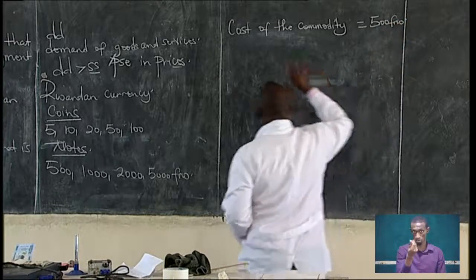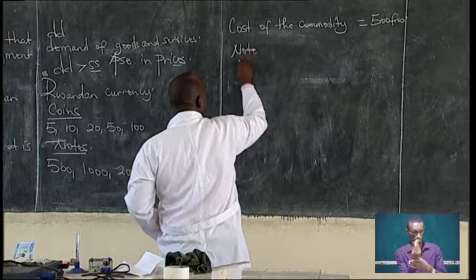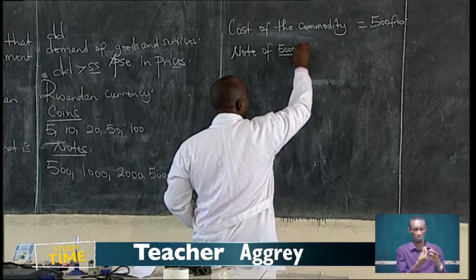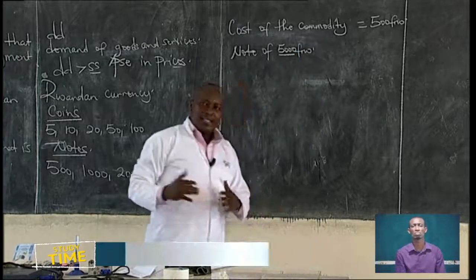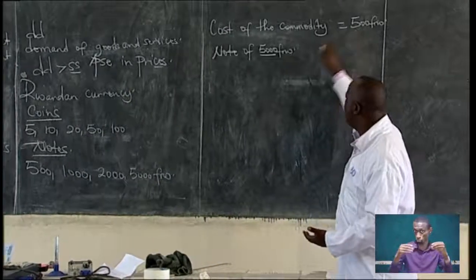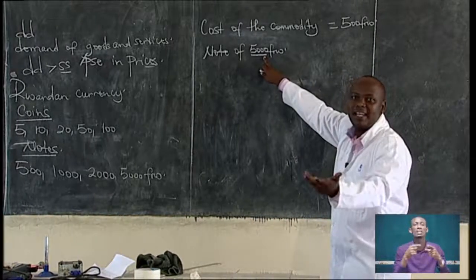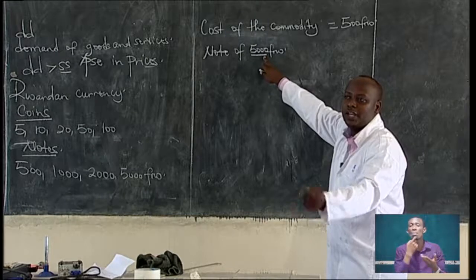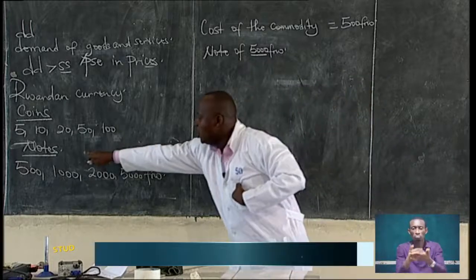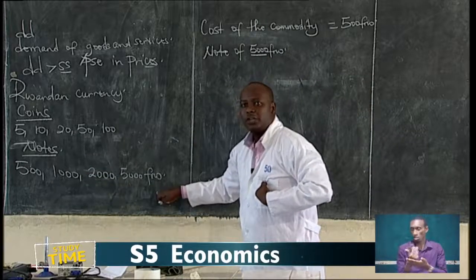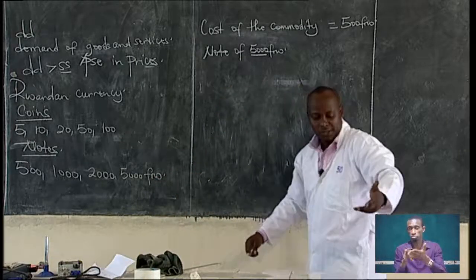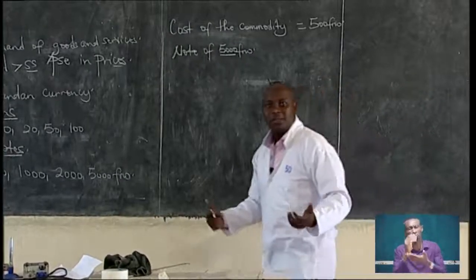The price is 500 francs, and I have a note of 5,000 francs. If money is divided into smaller denominations, and I want to buy a commodity of 500, I will be able to get the balance. If I give the seller 5,000, the seller will give me a balance because notes are divided into smaller denominations. For easy transaction, and to facilitate the purchase of smaller items, money should be divided into smaller denominations.